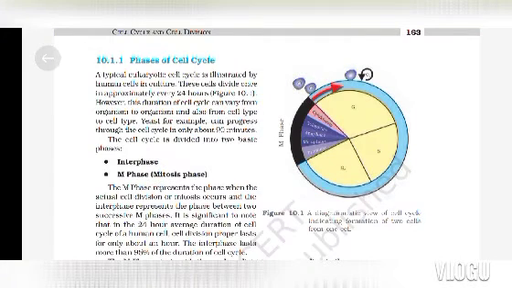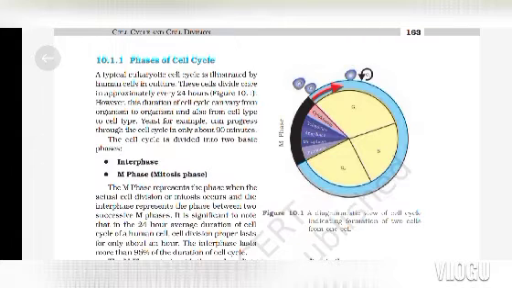Topic: Phases of cell cycle. A typical eukaryotic cell cycle is illustrated by human cells in culture. These cells divide once in approximately every 24 hours. However, this duration of the cell cycle can vary from organism to organism and also from cell type to cell type. Yeast, for example, can progress through the cell cycle in only about 90 minutes.